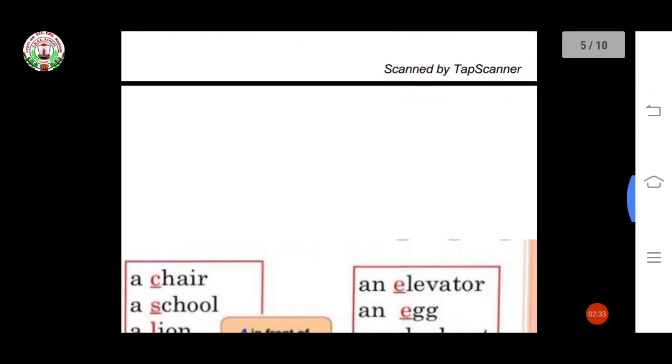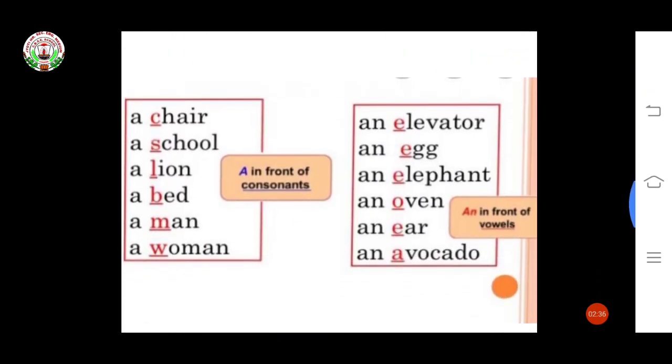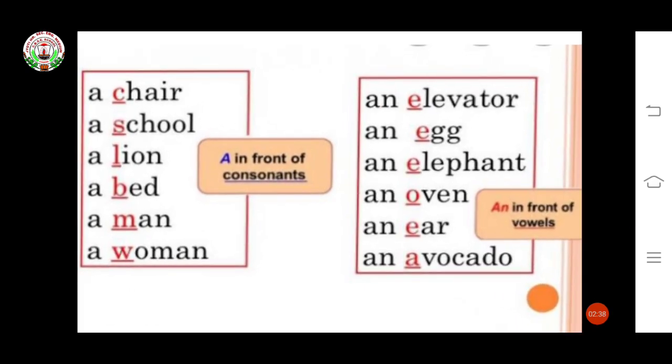Now see, next: we use a in front of a consonant and we use an in front of a vowel. Everyone knows what consonants and vowels are. A, E, I, O, U are called vowels and the rest of the letters are called consonants. Here are some examples.